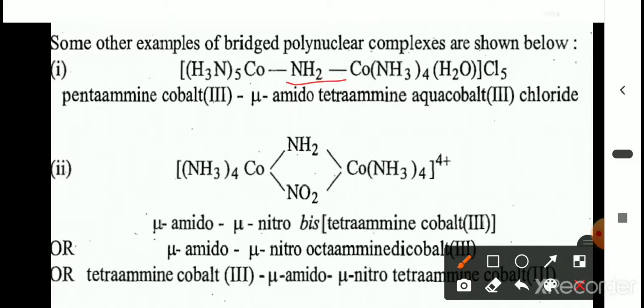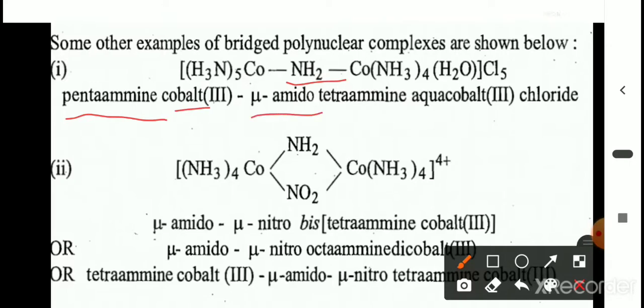Okay, first we have to write the normal ligand, that is 5 ammonia molecules. Therefore, we write pentamine. After pentamine, we have to write the central metal ion, cobalt. Oxidation state is 3. Next, the bridging ligand is NH2. Before writing the name of the NH2, we have to write mu amido.